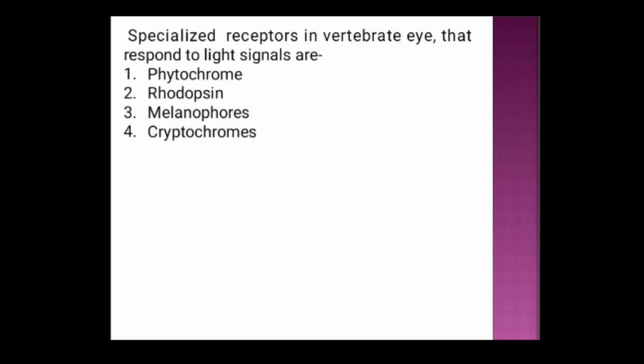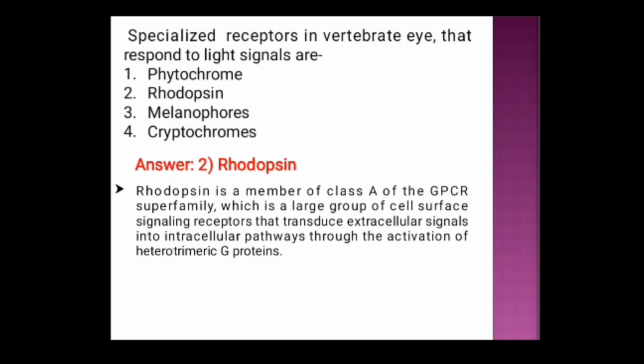Next question. Specialized receptors in the vertebrate eye that respond to light signals are option 1 phytochrome, option 2 rhodopsin, option 3 melanophores, option 4 cryptochrome. And the correct answer is option 2 rhodopsin.